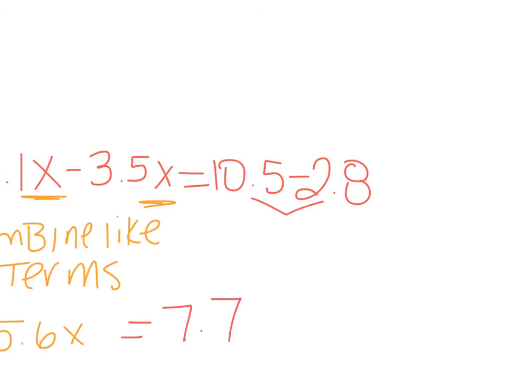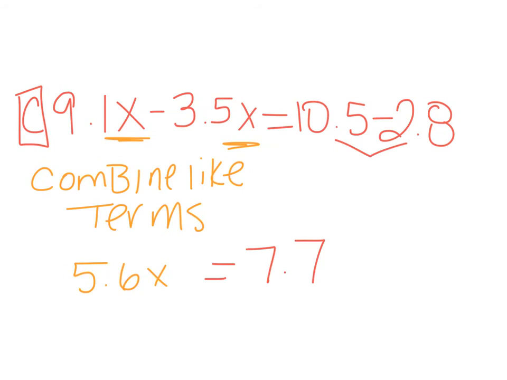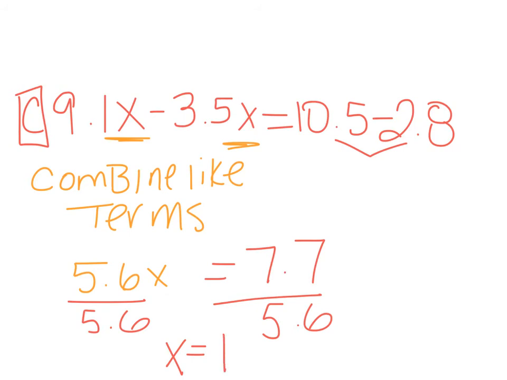So let's keep solving. This has a decimal in front. I'm going to divide by 5.6. So now x is equal to 1.375. And I'm done.